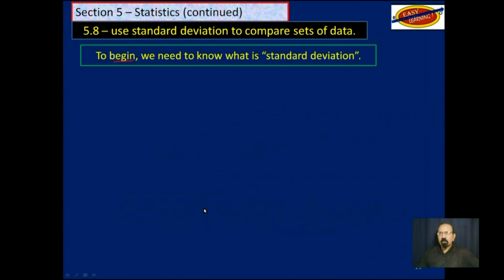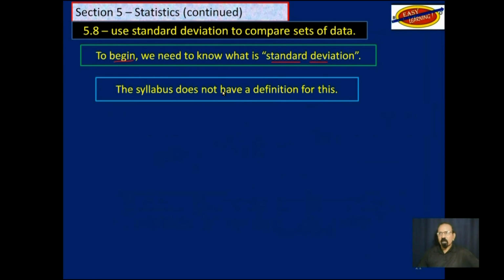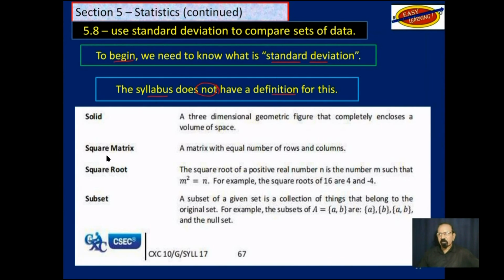To begin with, we need to know what is standard deviation. And the syllabus does not give a definition for this. This is the part of the syllabus. Notice SQ and then SU. So standard deviation, ST, is missing.